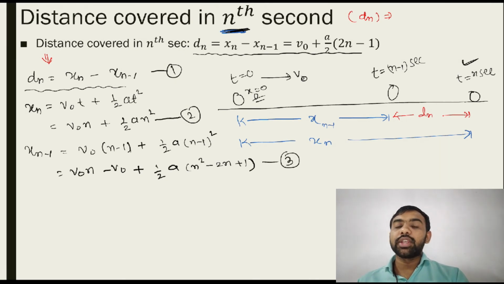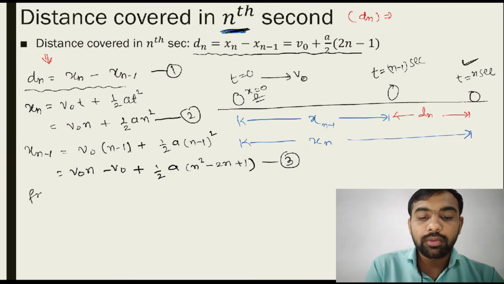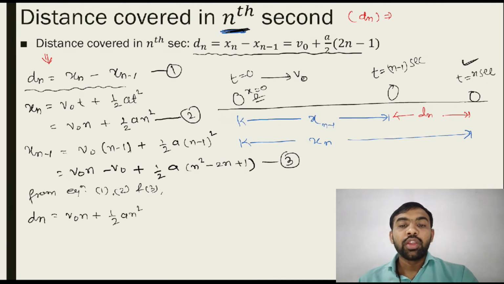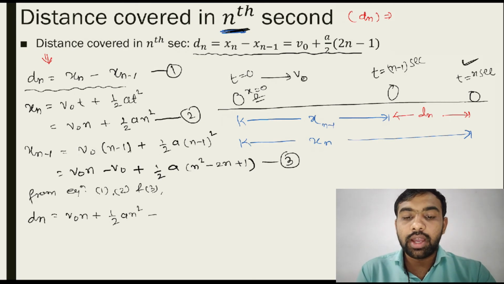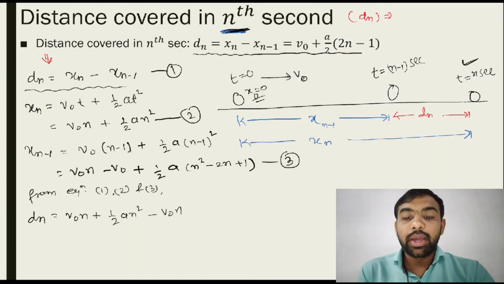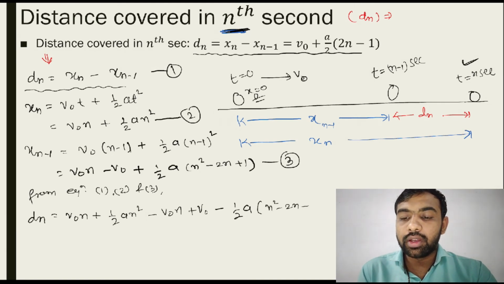Now put both these values in equation number 1. From equation 1 and equation 3, what do you get? So dn is equal to xn minus x(n minus 1). Xn means v0n plus 1/2 an square, minus equation number 3, so minus v0n plus v0 minus 1/2 a (n square minus 2n plus 1).